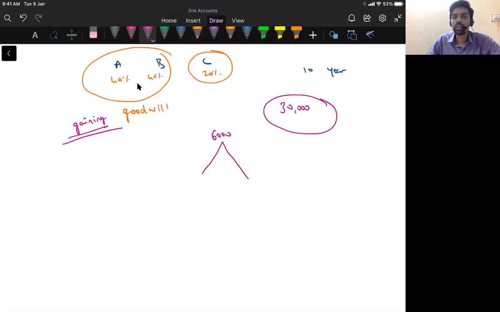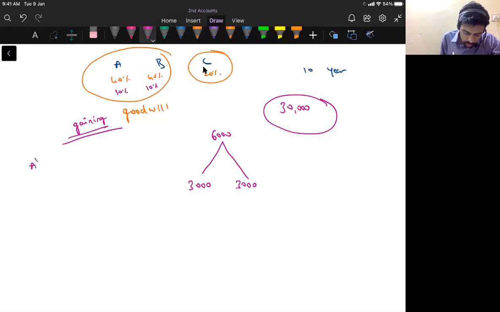Here the other two partners are A and B, in their gain ratio. Since this 20% is taken by A and B, let's assume that they're taking this 20% equally, 10% and then 10%, then the gain ratio will be 1:1, right? So this 6,000 will be paid equally by partner A and then B. So partner A's capital is reducing because A is paying 3,000 rupees to partner C. Again, partner B is paying 3,000 rupees to C, correct? So A and B's capital is reducing and then C's capital is increasing.